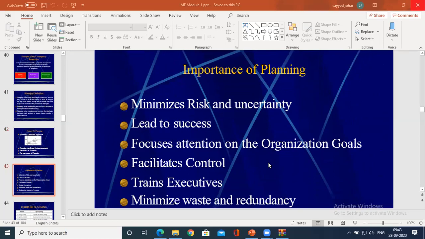The importance of planning: usually it minimizes risk and uncertainty. I can give an example of how it minimizes risk and uncertainty. In today's complex or competitive organization, one cannot rely upon only one point to make any certain decision.